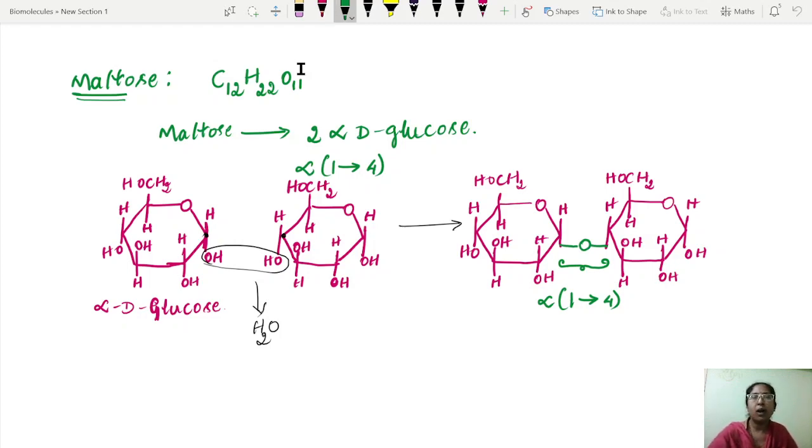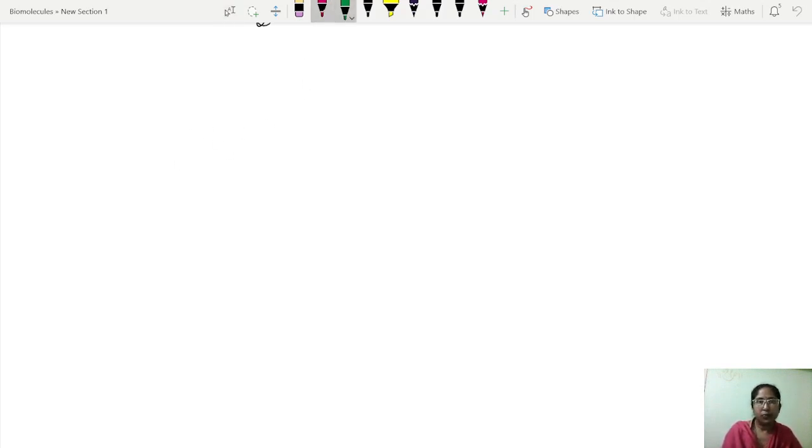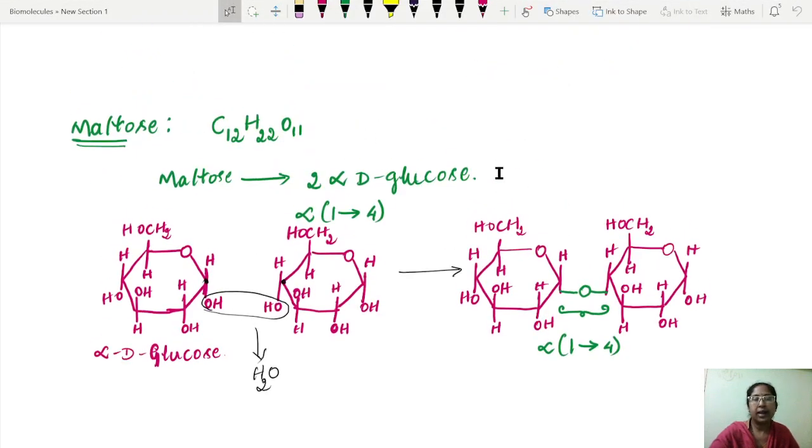So in all malt-based foods, maltose is very abundantly present. One more thing about maltose: it is also commonly called malt sugar.